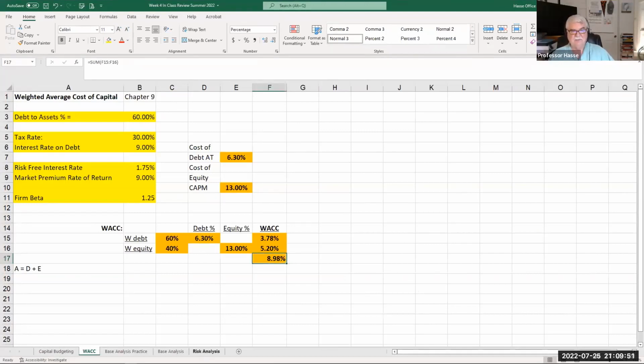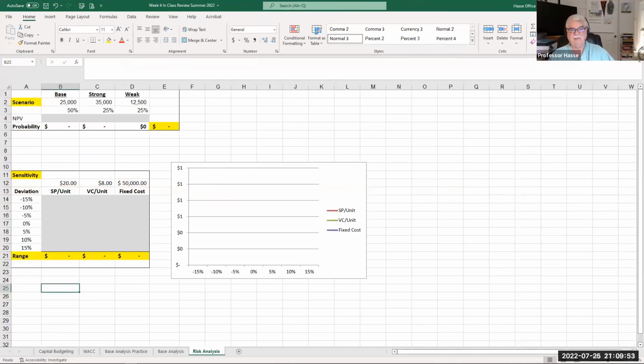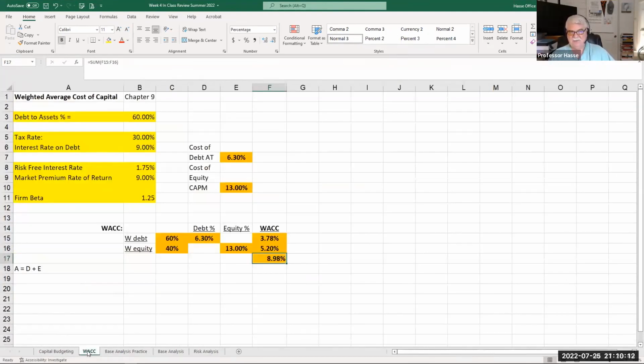And there's this risk analysis here that we'll be putting together in this tab. All right. And this is what you have to do in case number 2. Not for the meek now. This is MBA study and number crunching at its best. So we've already determined that our cost of money is 8.9%.